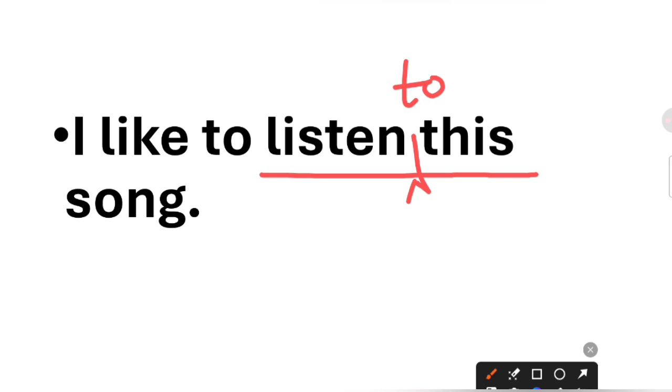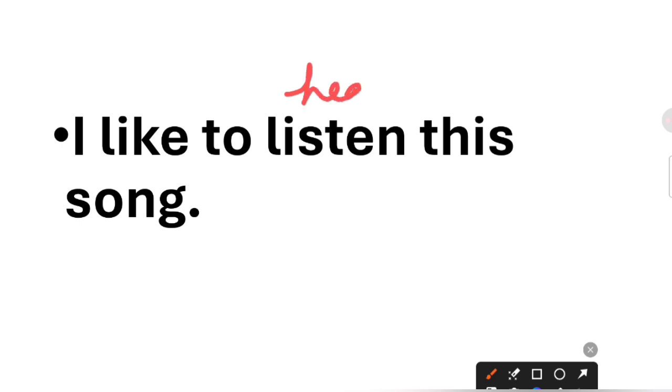And one more very common thing which people do: suppose you say I like to hear this song, then this is also incorrect. Why? Because we don't hear songs, we listen to songs. You listen to something when you are listening very carefully.